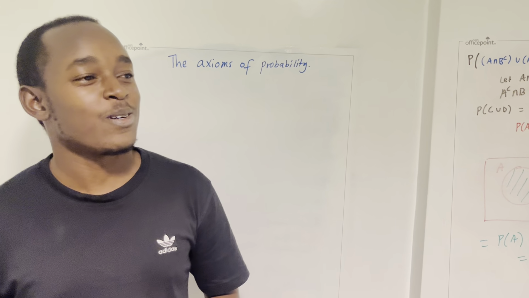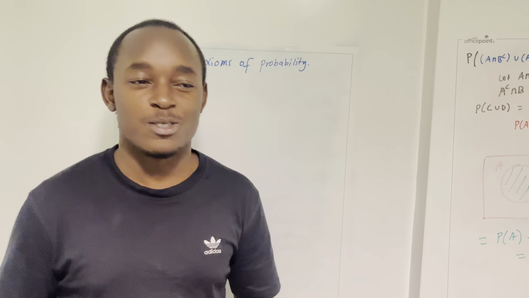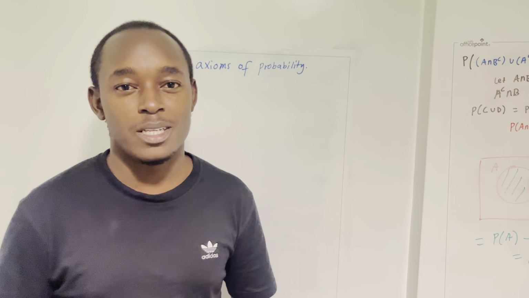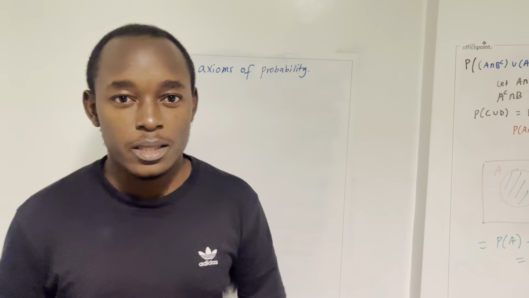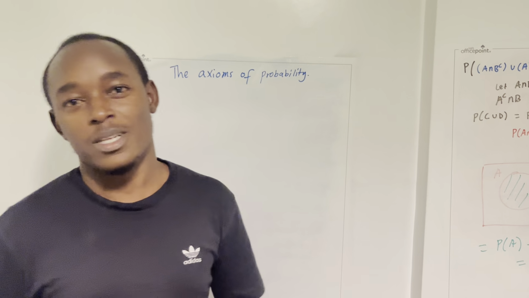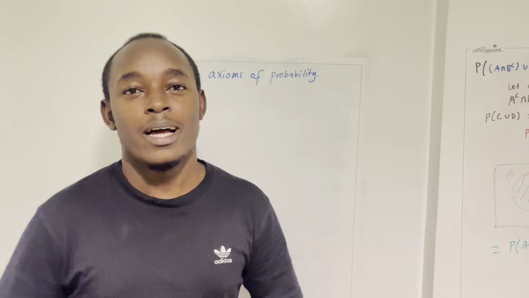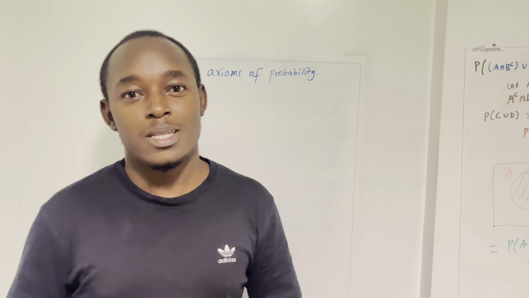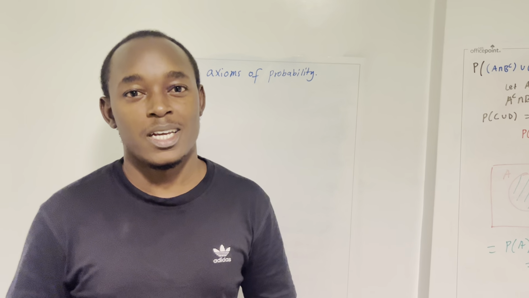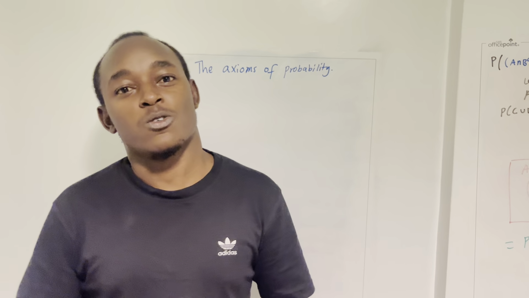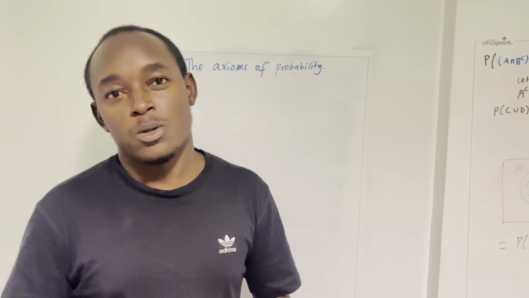Okay, today we're going to talk about the rules of the game, the fundamental principles of probability. They are actually just three. They are called the axioms of probability. They are very simple, but the entire body of knowledge of probability is actually based on these three. And from these three, what you call the consequences of these axioms, is what we build upon.